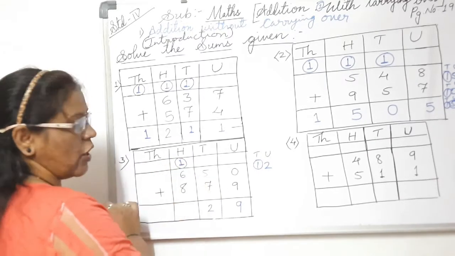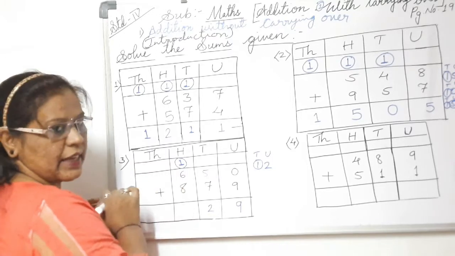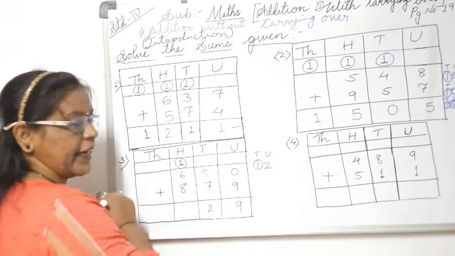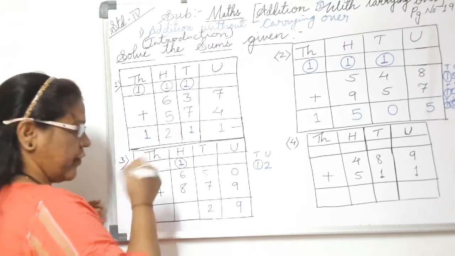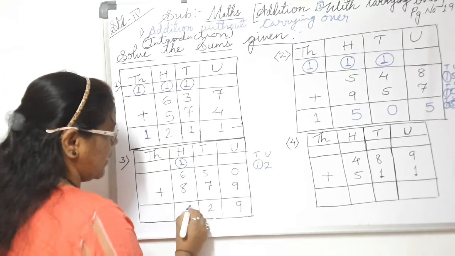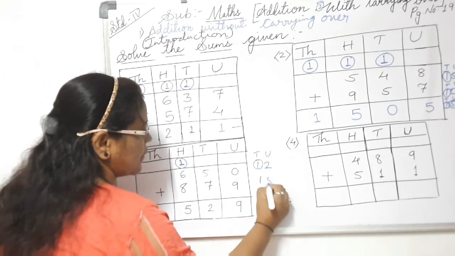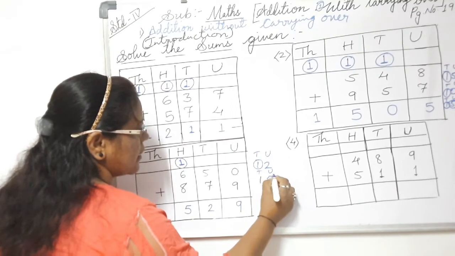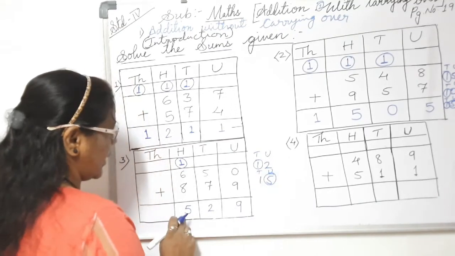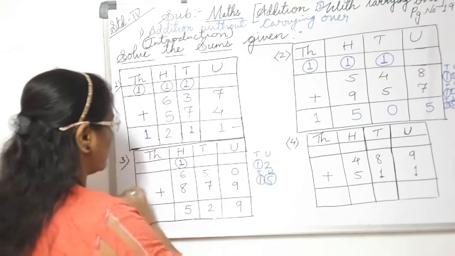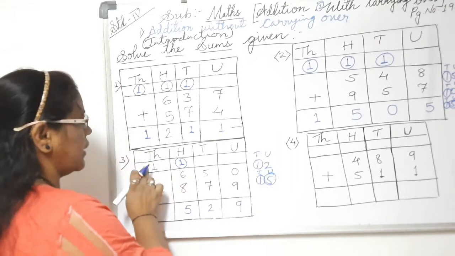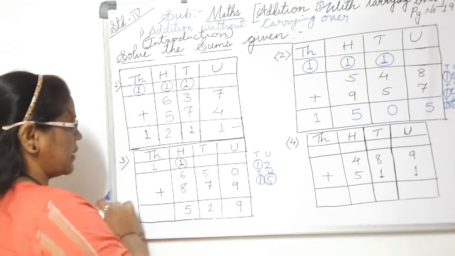Now 1 plus 6, how much? 1 plus 6 is 7. So 7 plus 8, how much? 15. We'll write 15 like this. Units and tens. So the unit place value should be down and the tens place value should be given as carrying over to the thousands place value.